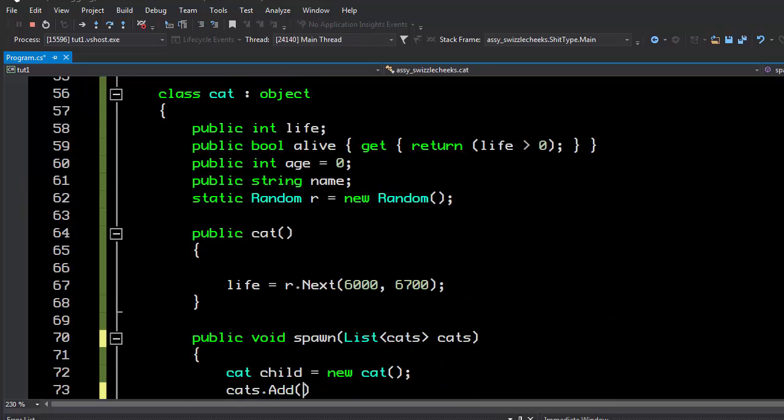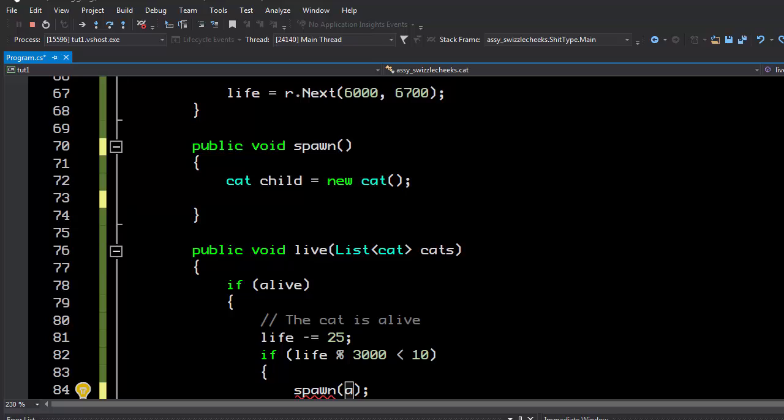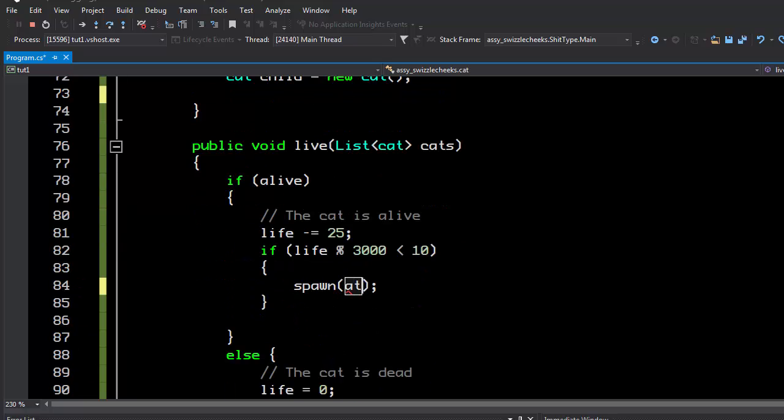The first thing is let's go ahead and revert all those changes. We don't need to pass the cats collection into here because, first of all, what if there is no cats collection? What if we're making cats naturally without there being a list of them that we're enumerating, like we were with just straight Bob and Sally? So what we're going to do here is let's undo all this, and we don't need to take any of that in.